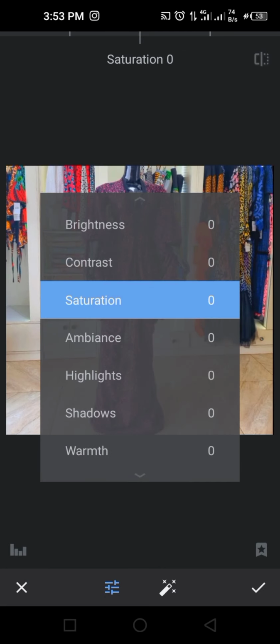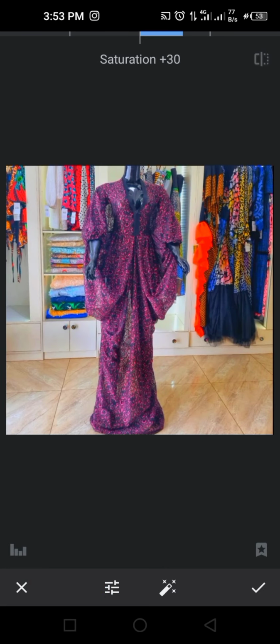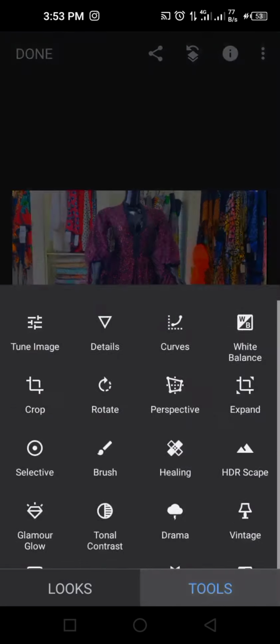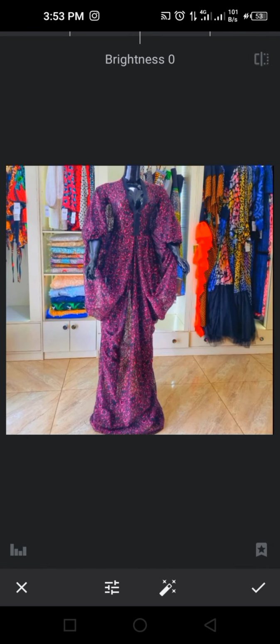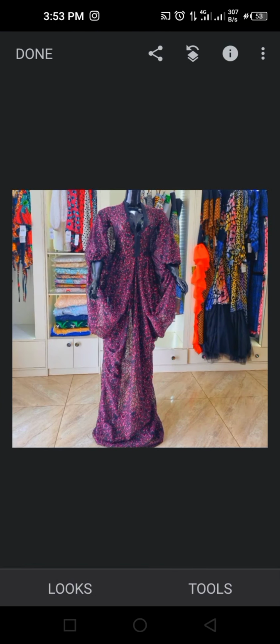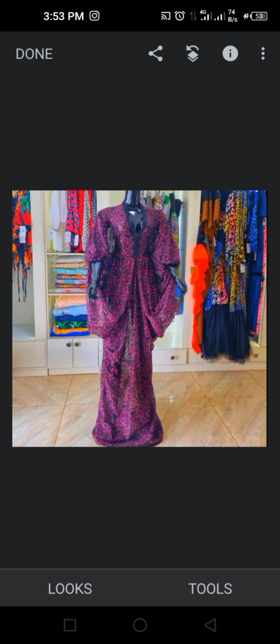So I'm going to edit this and just give it a saturation. Then I'm going to increase the brightness or reduce it a little bit. Then I can have a better picture like this. Yes, it's more edited like this.